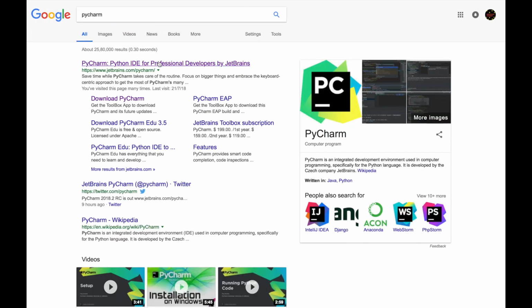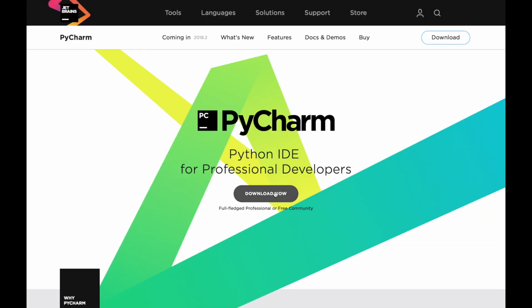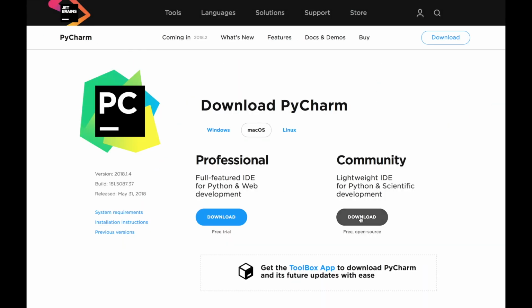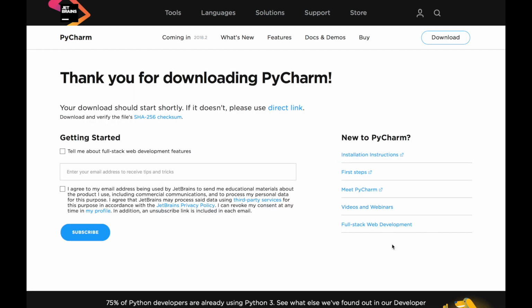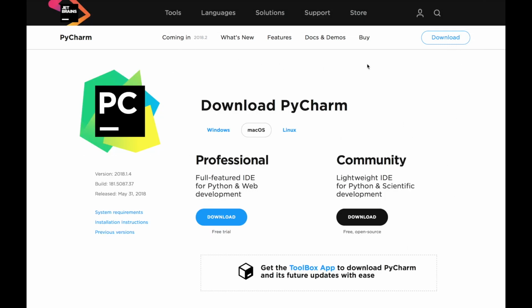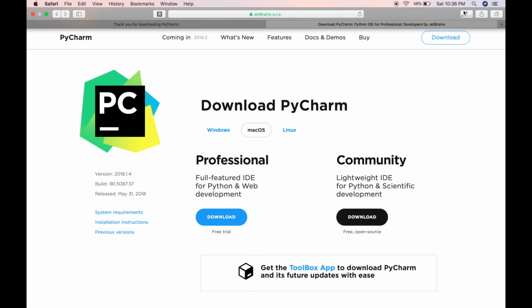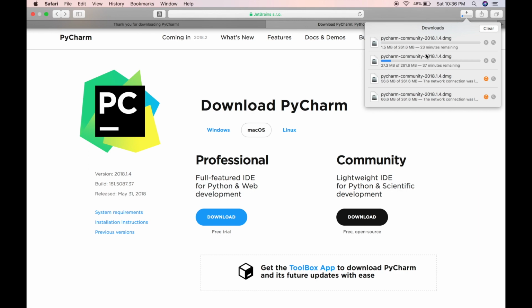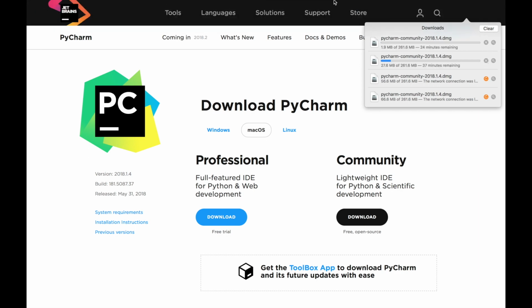And here the first link appears, PyCharm by JetBrains. Just click on this link and here we go. Click on download now, then click on download on the community edition. Just don't forget to tap this option, that is community edition. Now here the download gets started. It's gonna take up to 20 to 23 minutes depending upon the internet connection.